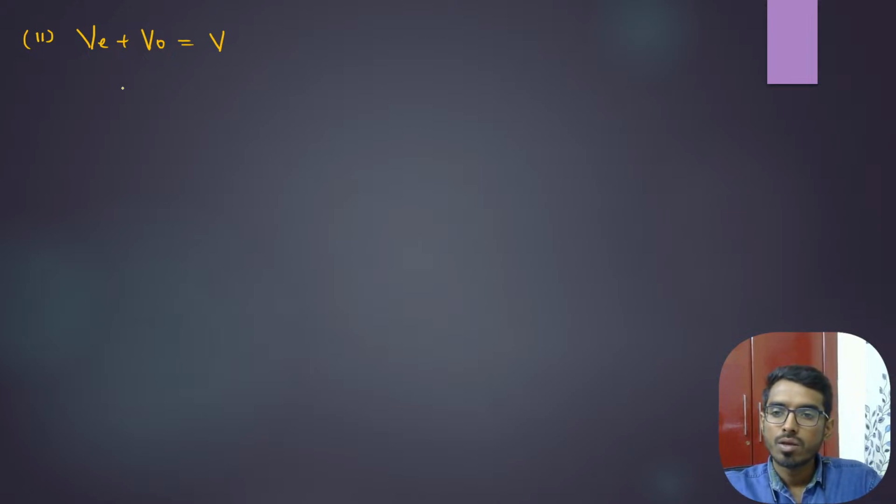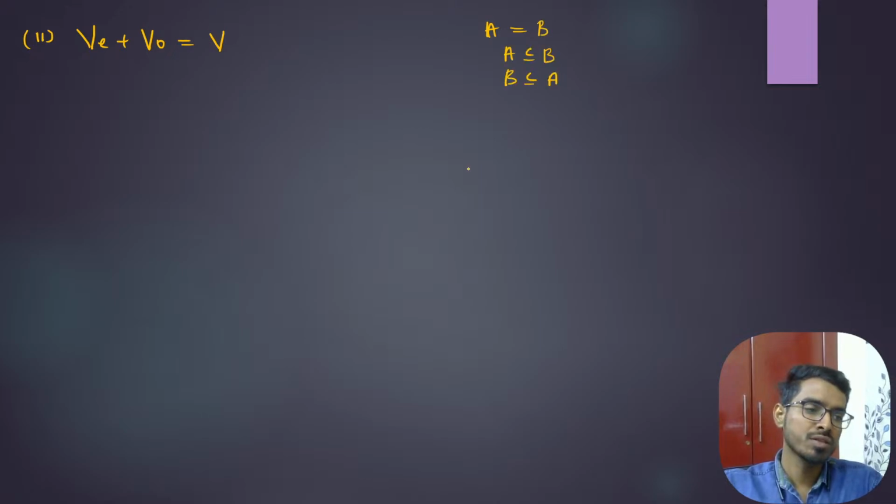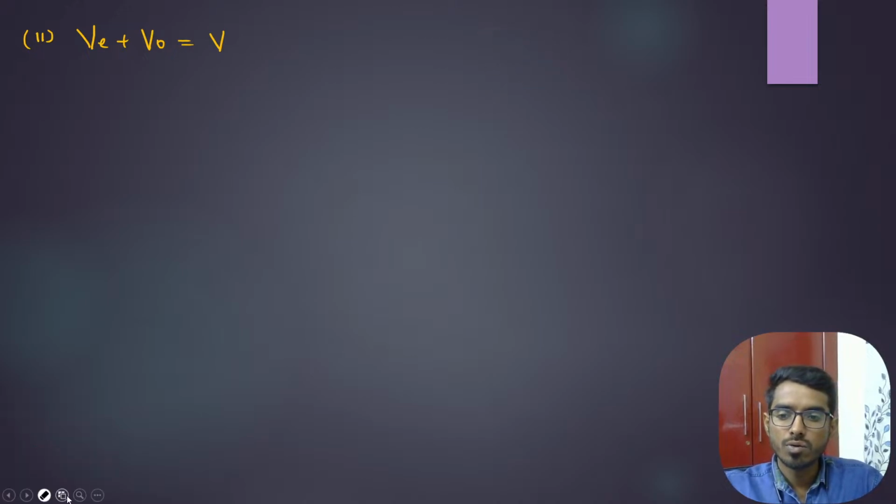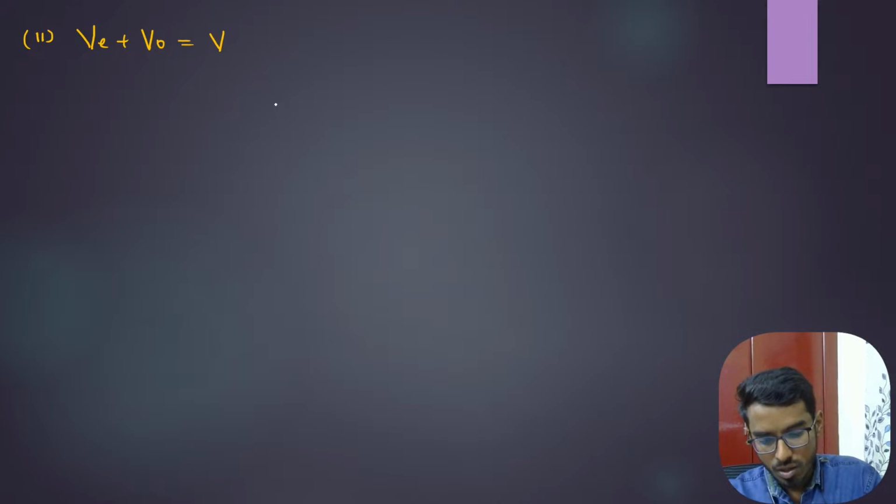Now, whenever you need to prove equality in mathematics or in a theorem, you need to show containment both ways. Whenever you need to prove A is equal to B, you need to show A is contained in B, and B is contained in A. It's a proof technique, right? So whenever you need to show equality, first what we'll do is show that V_E plus V_O is contained in V, and V is contained in V_E plus V_O, right? We will show two things.